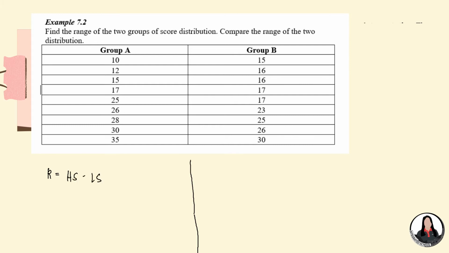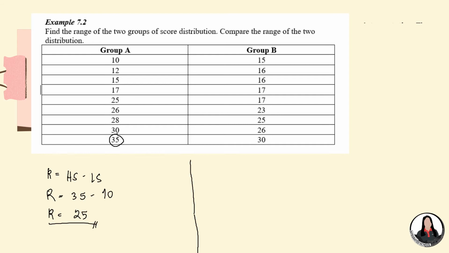Okay. So, kung mapapansin nyo, naka-arrange ulit siya into ascending order. Mas mabilis naman nating mahanap kapag ka ganun, ano? Okay. So, for the high score, we have 35. And for the lowest score, we have 10. So, simply to get the range, we get the difference. So, we have 25. So, the range of the group A is 25.